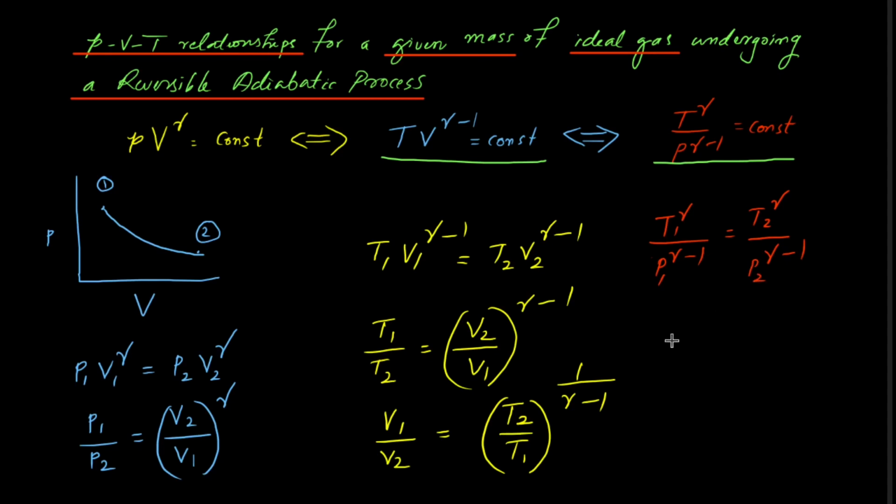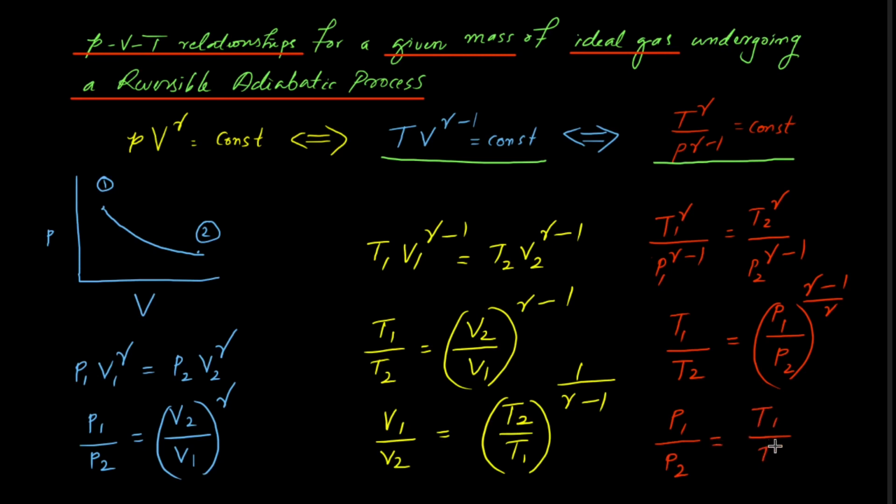If we rearrange it, we will get T1 divided by T2 equal to P1 by P2 raised to gamma minus 1 divided by gamma, or we can write it as P1 by P2 equal to T1 by T2 raised to gamma divided by gamma minus 1.